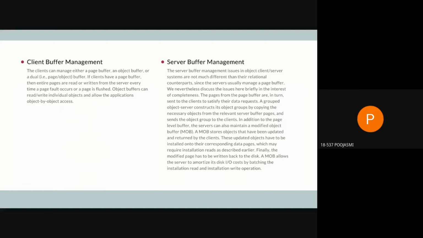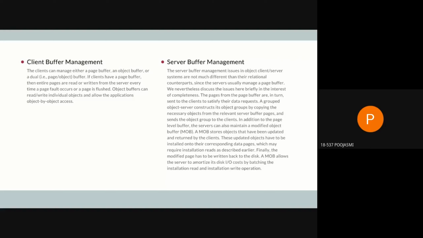So we have two things called client buffer management and server buffer management. Here, the clients can manage either a page buffer or an object buffer or both, and that is why it's called client buffer management. If they have a page buffer, then entire pages are read and written from the server every time a page fault occurs or a page is flushed.